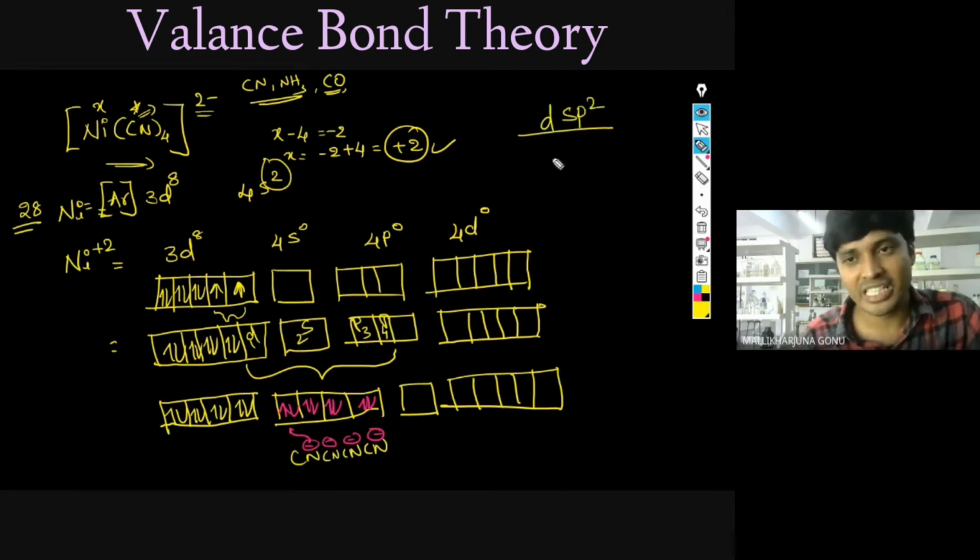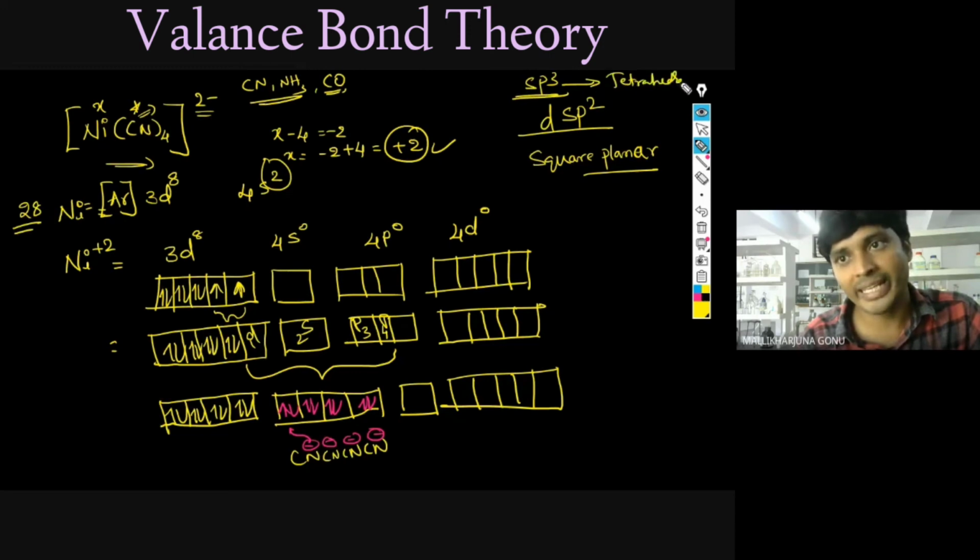And I said if it is dsp2, what is the shape of the geometry? Square planar complex. If it is sp3, the complex will be tetrahedral. But what are we getting here? We are getting the square planar one. dsp2 we are getting. That's how it is square planar.